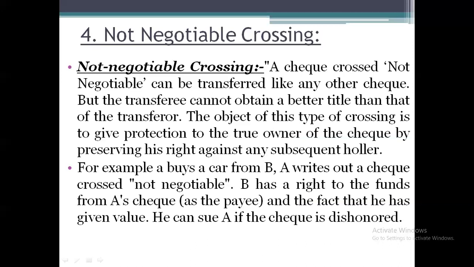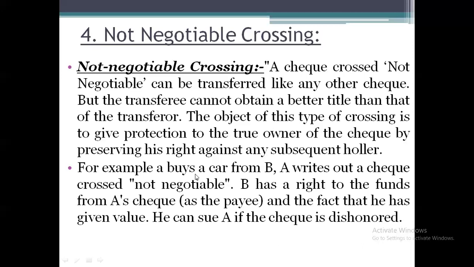In the case of not negotiable crossing, the preference or importance is given only to the person who is going to transfer the check, not to the person who is going to receive it. The main object of this type of crossing is to give protection to the true owner of the check by preserving his right against any subsequent owner.